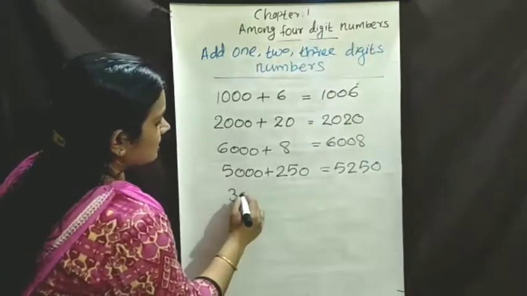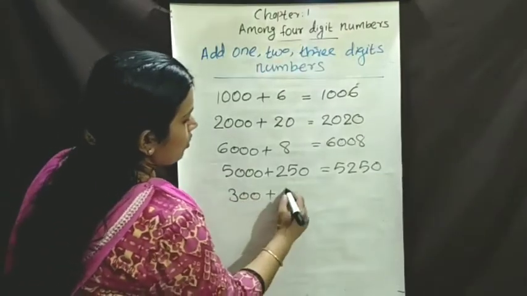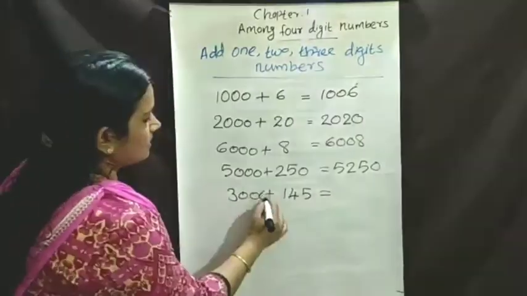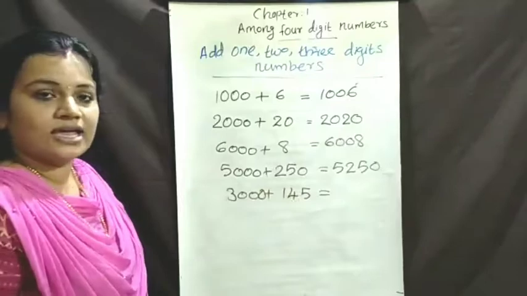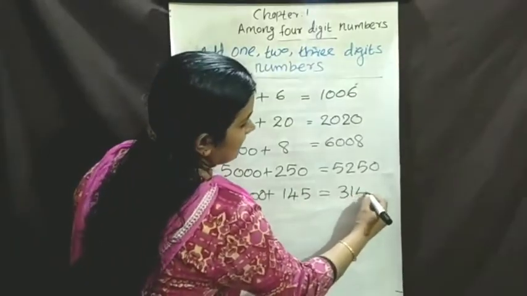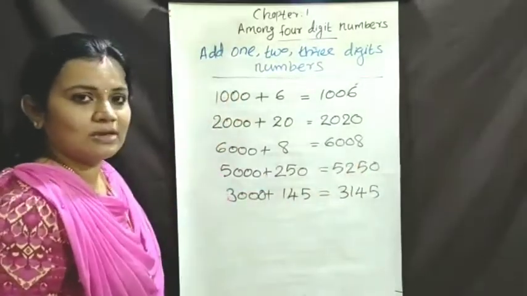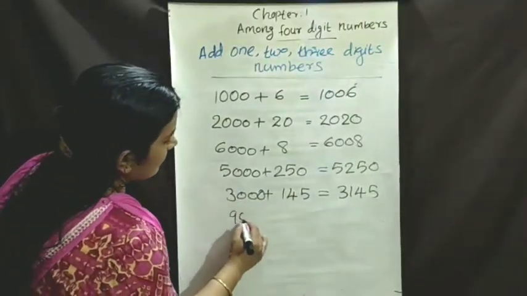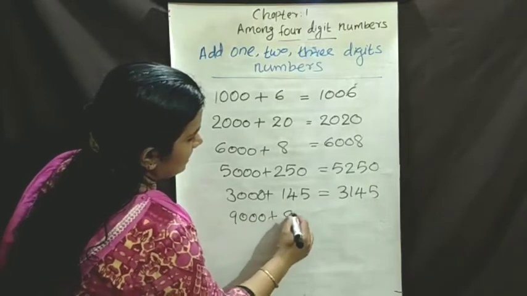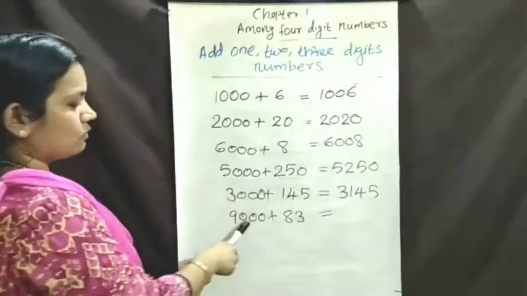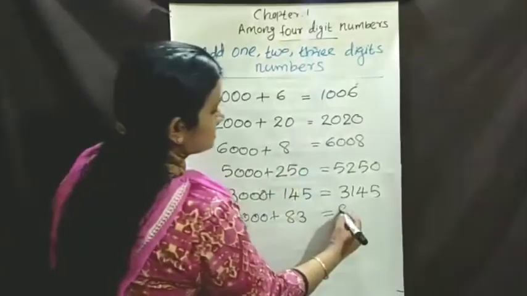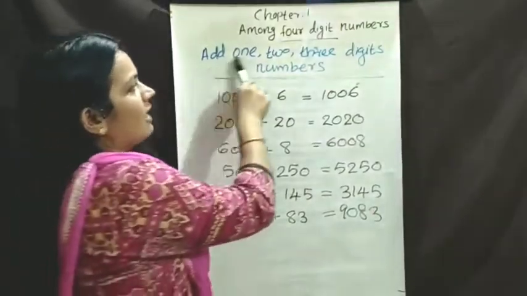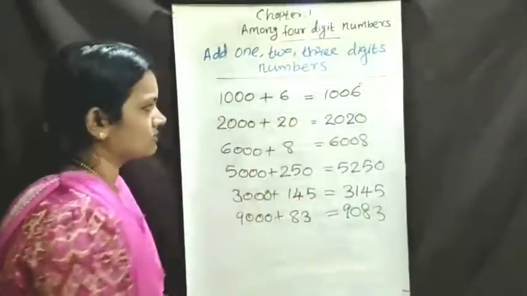5250. Then 3000 plus 145. How to write it? 3000 plus 145, 3145. Are you follow me? Okay. The last question we write there. 9000 plus 83. How to write 9000 plus 83? 9083. This is add 1, 2, 3 digits from thousands.